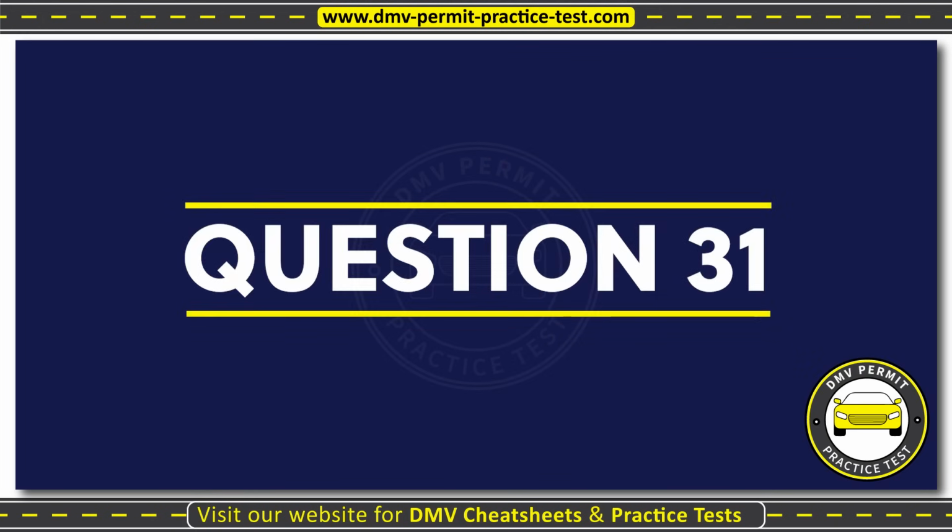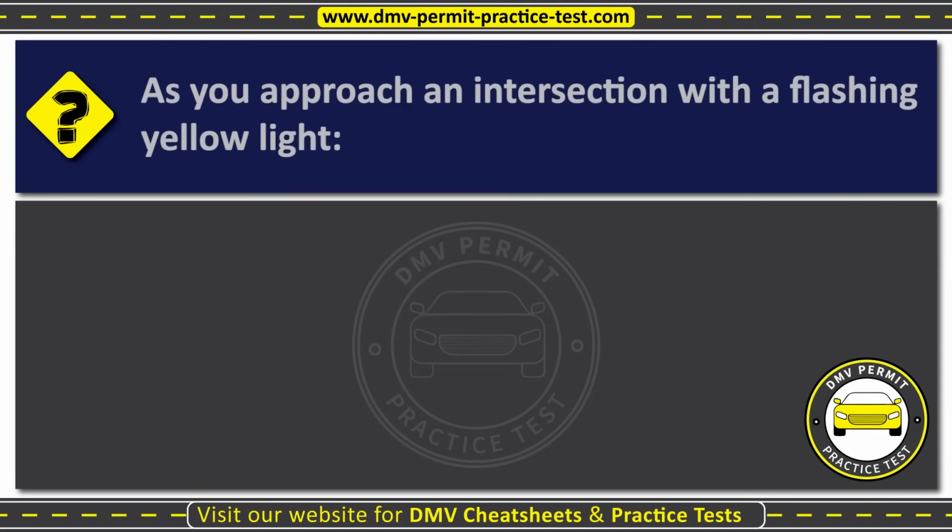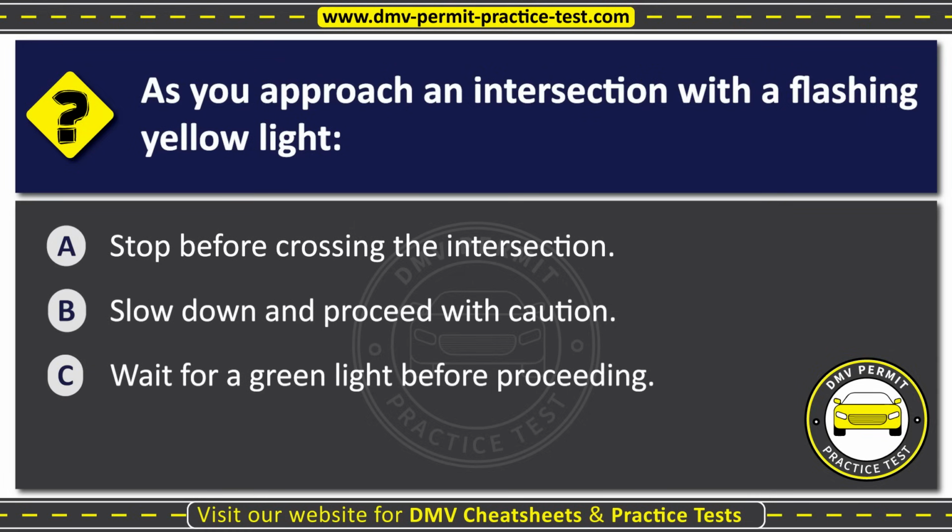Question 31. As you approach an intersection with a flashing yellow light, option A, stop before crossing the intersection. Option B, slow down and proceed with caution. Option C, wait for a green light before proceeding. The correct answer is option B, slow down and proceed with caution.